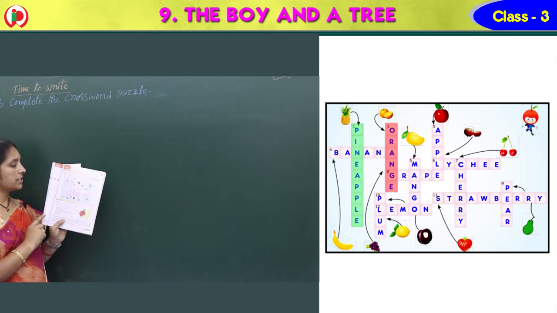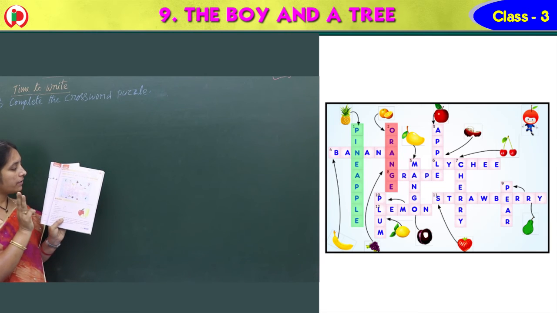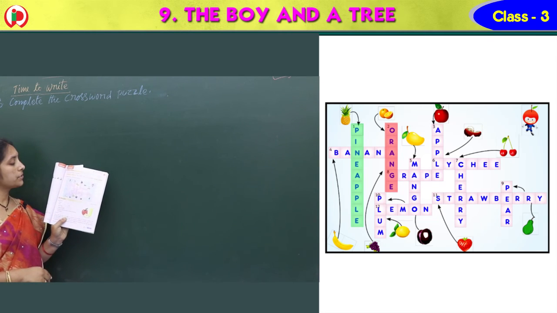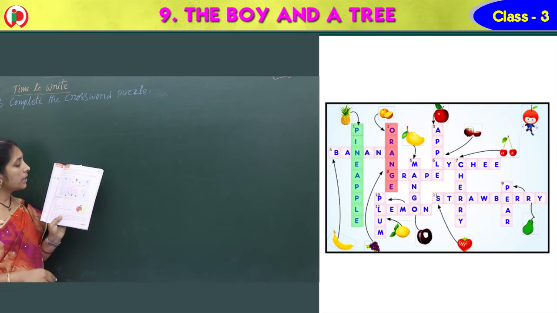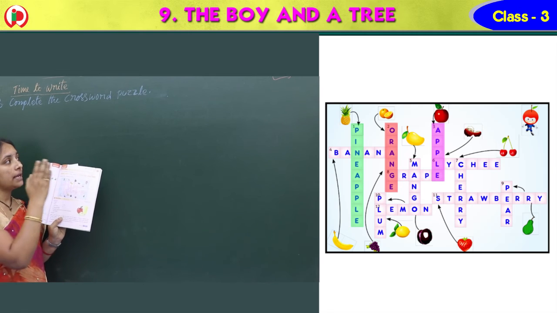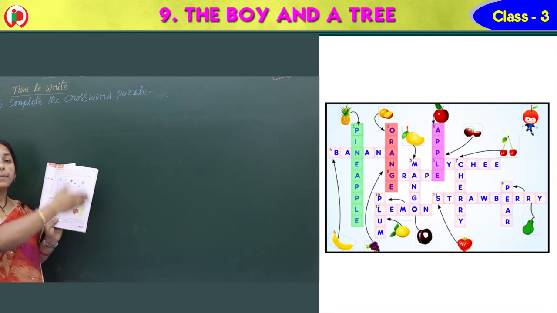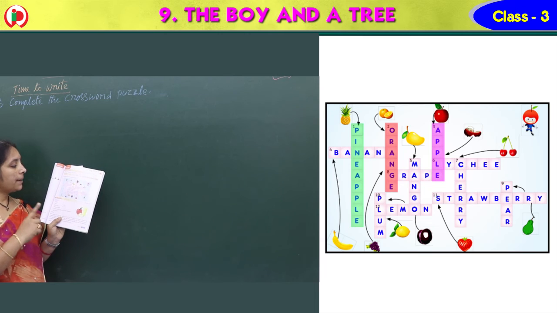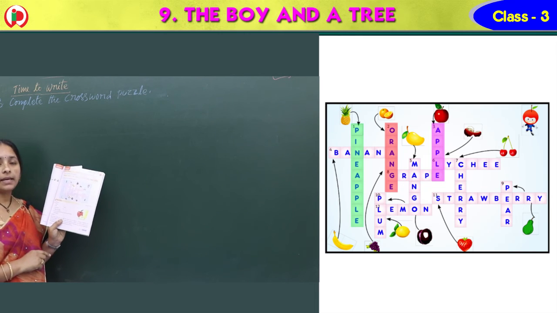So orange. And see the third one, where do we have? Again there, down. Down you should write. What is that? What do we have there? Apple. What's the spelling of apple? A-P-P-L-E. Apple. Right? A-P-P-L-E. Apple. Right?